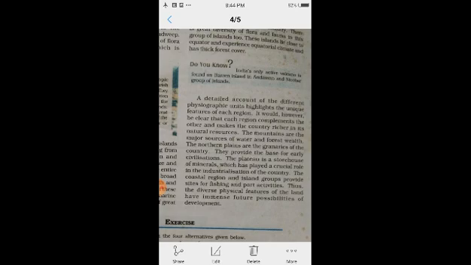In the starting of the lesson, we have seen the different types of tectonic plates and their movements. We'll revise it again.